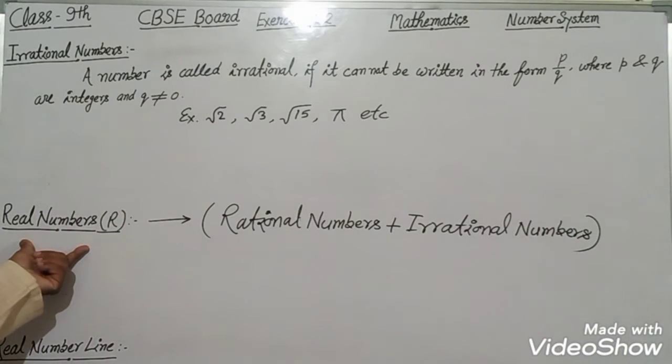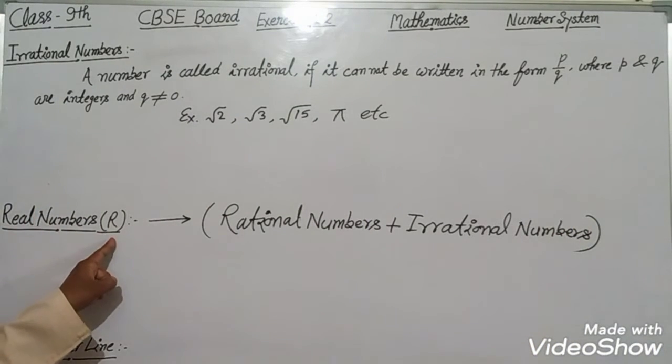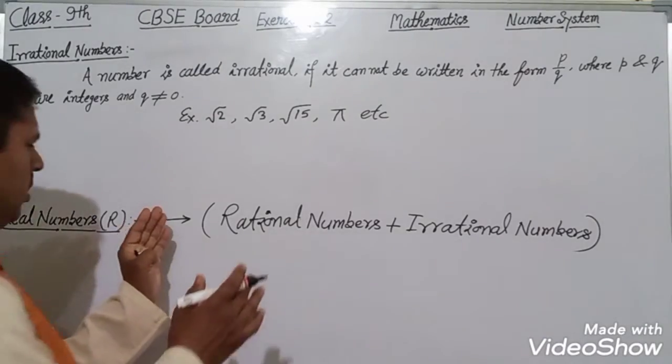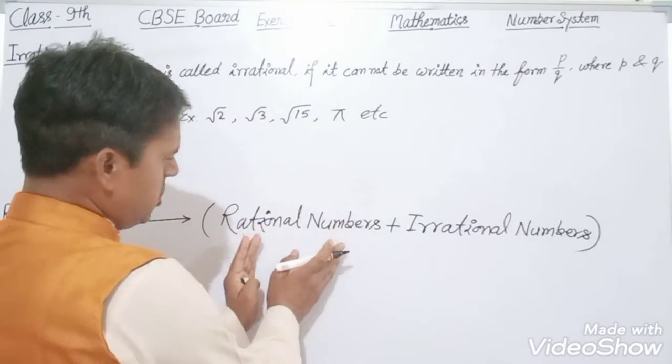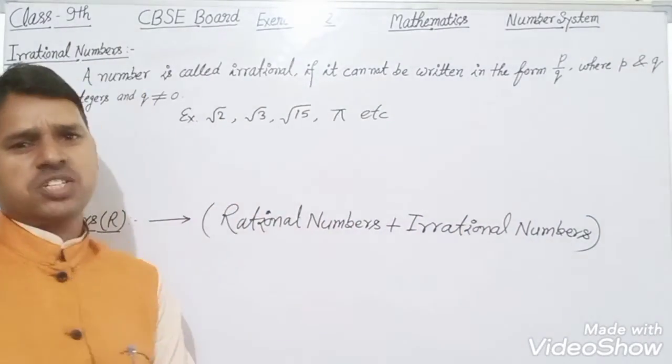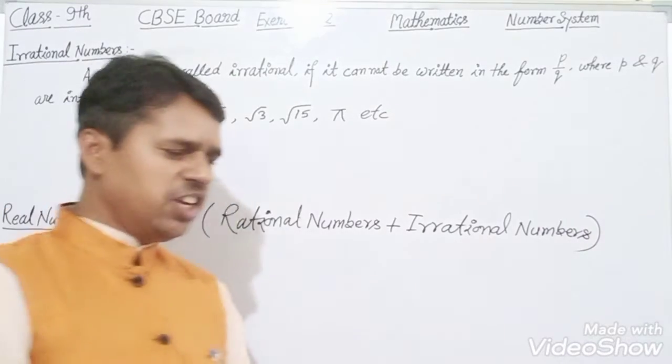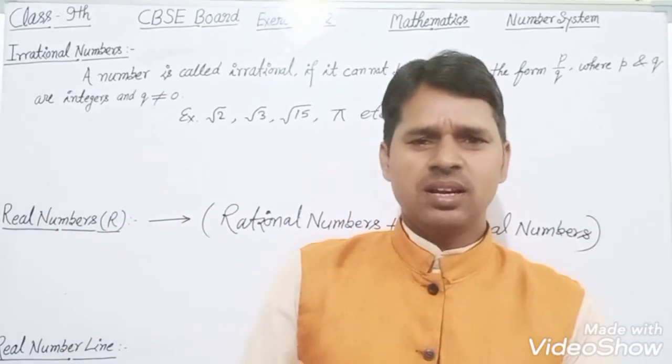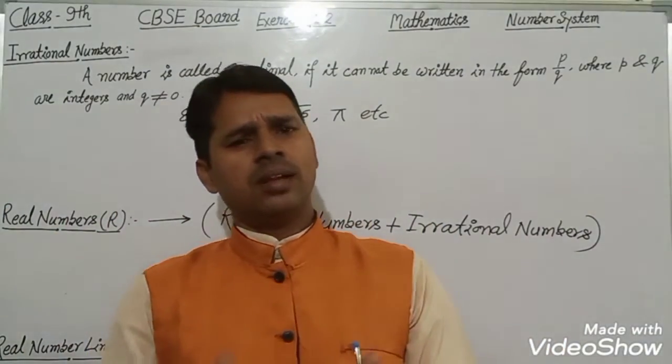Real number, which is denoted by R, is a combination of rational numbers and irrational numbers. Rational numbers including irrational numbers are called real numbers.